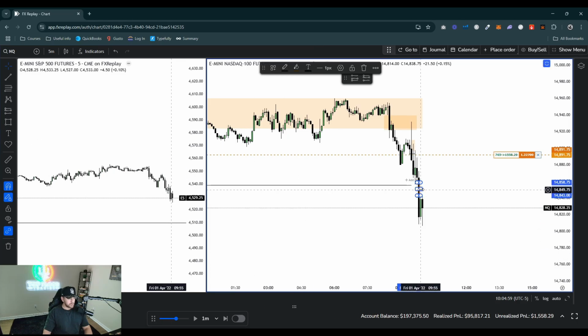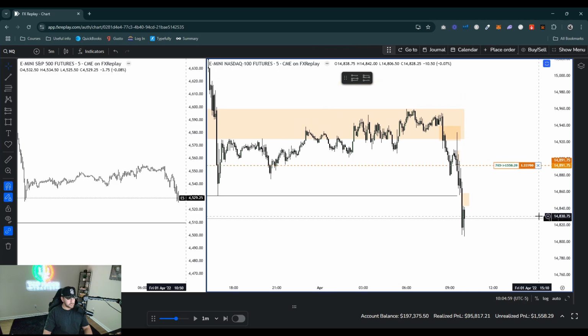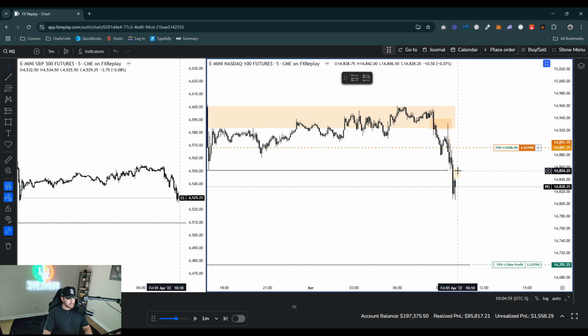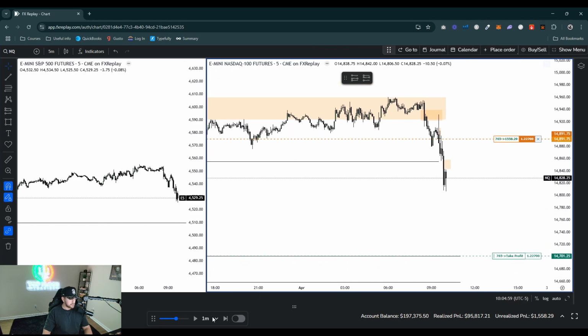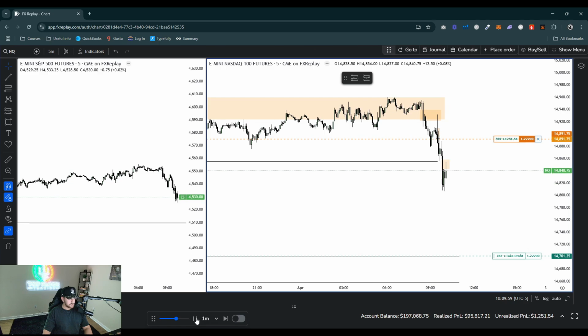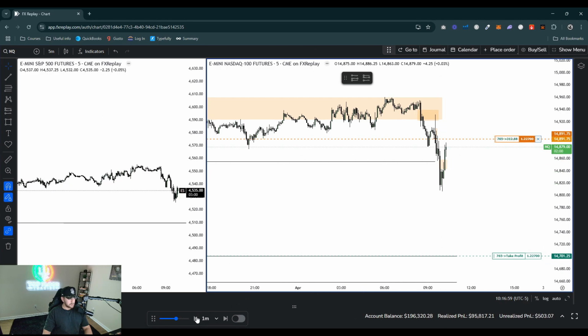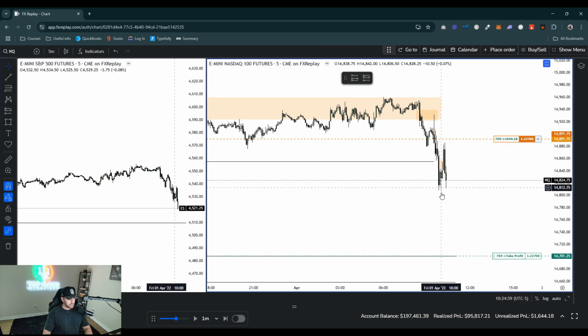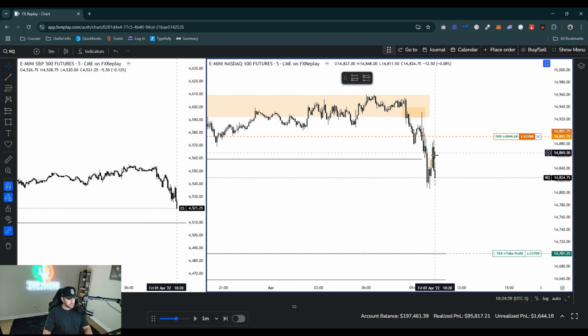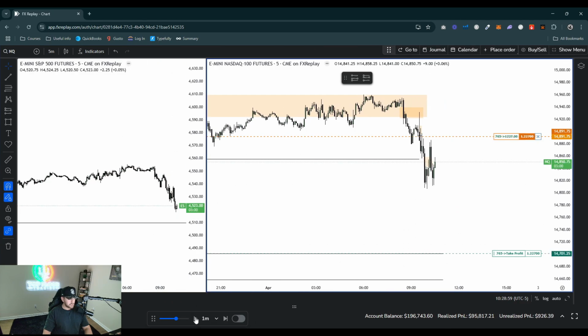And on top of that, we also form a fair value gap under it. So this is a very, very important fair value gap. I'd like to see this continue lower down into the Monday lows. So we just go ahead and fast forward this here. So do not like seeing that here. And it ended up disrespecting it and then pushing down lower. So I don't like seeing that.